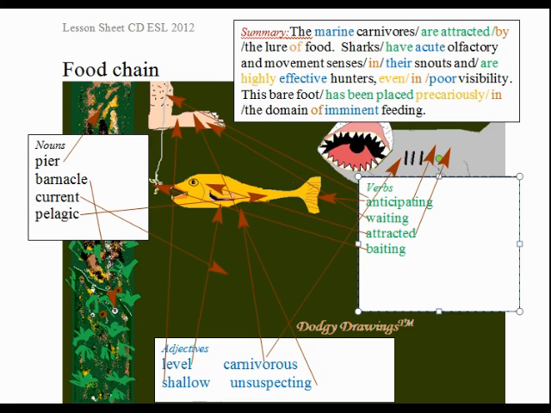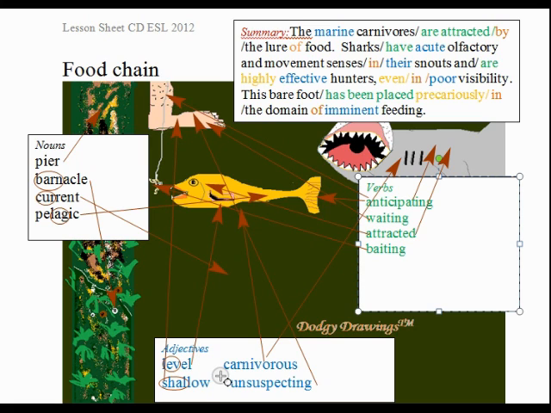Let's look at some tenses. Food chain itself as a term is just two individual words. Pier is a single syllable. Barnacle has three syllables. The first syllable is emphasized. Current has two syllables. The first syllable is emphasized. Pelagic is three syllables and the middle syllable is emphasized. Level, the first syllable is emphasized. Shallow, the first syllable is emphasized.